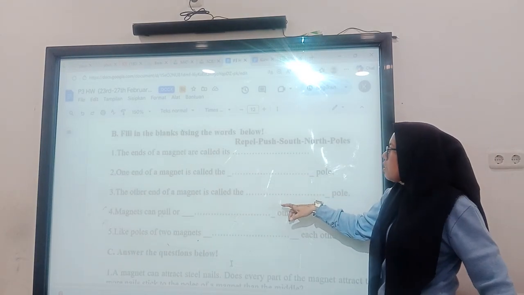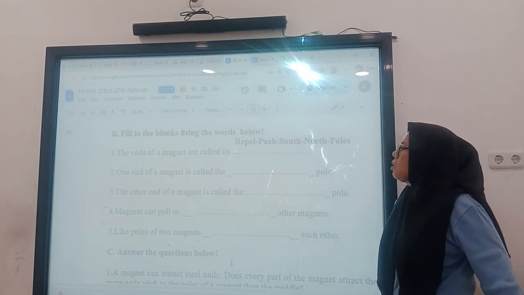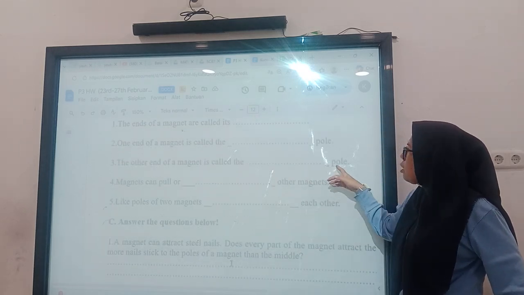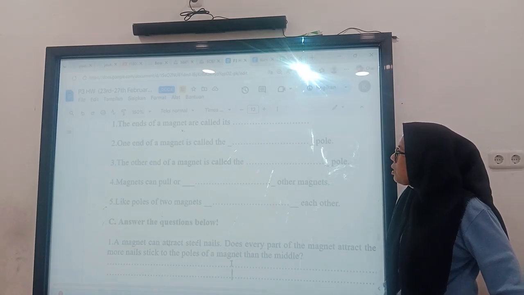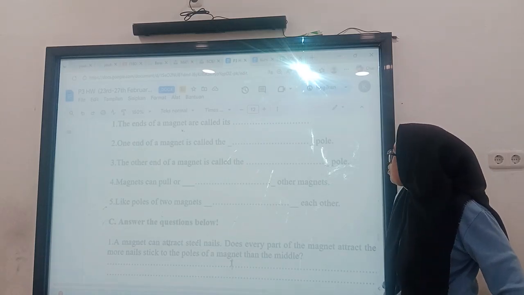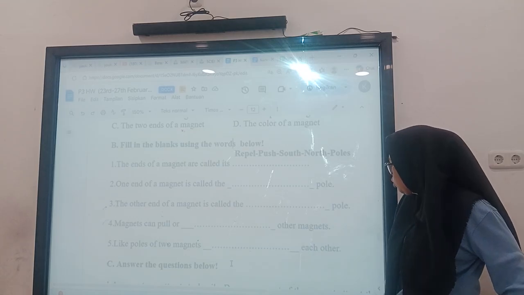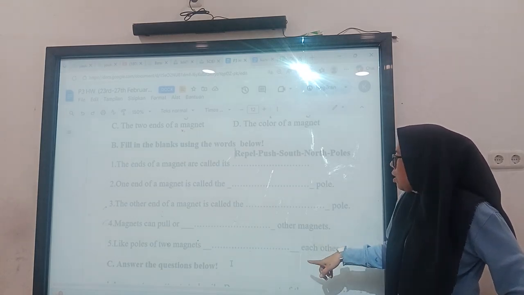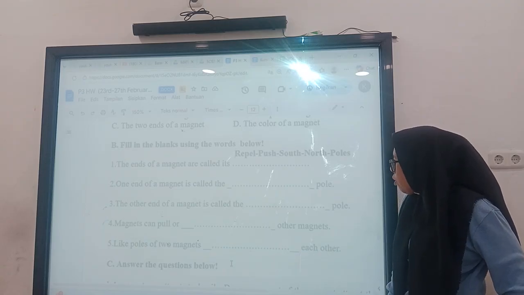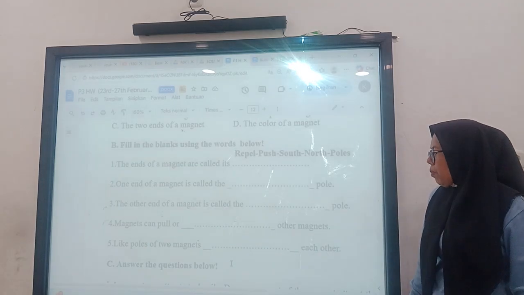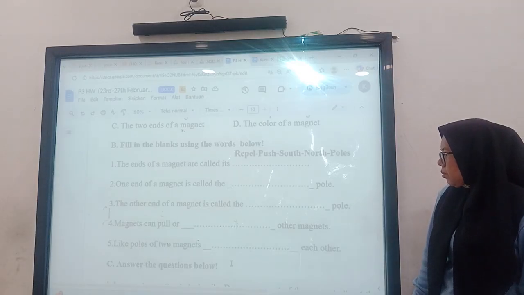The end of one magnet is called the south pole, and the other end of the magnet is called the north pole. North pole magnets can pull or push each other. Like poles of two magnets repel each other.